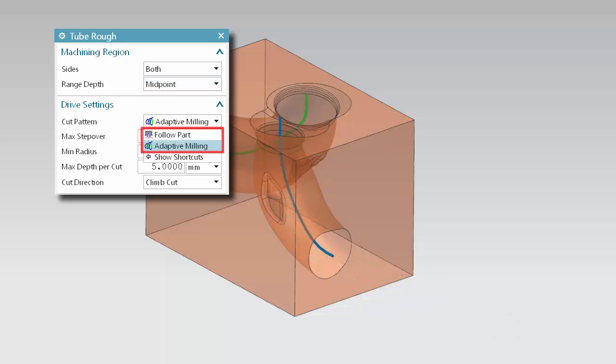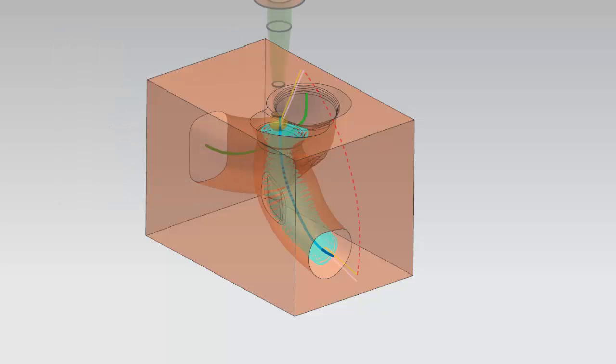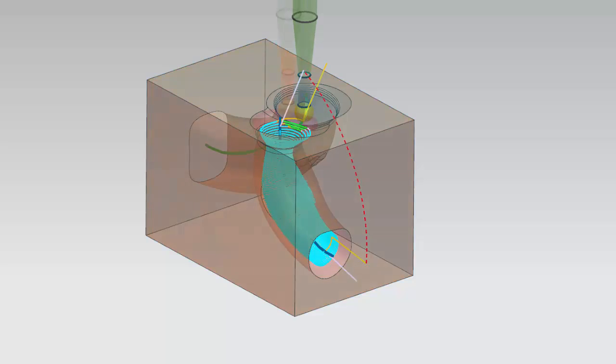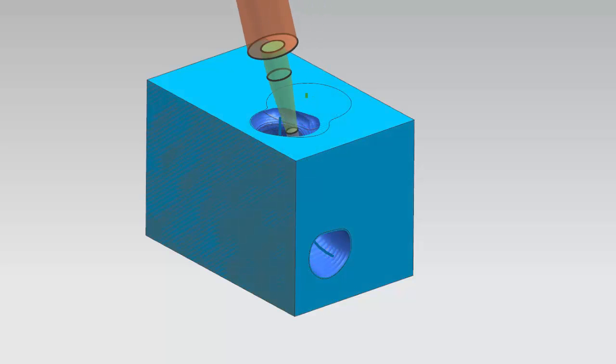Tube roughing operations may use adaptive milling or follow-part cut patterns. The tube roughing operation can now be followed by a finishing operation. The finishing operation uses the IPW from the roughing operation.